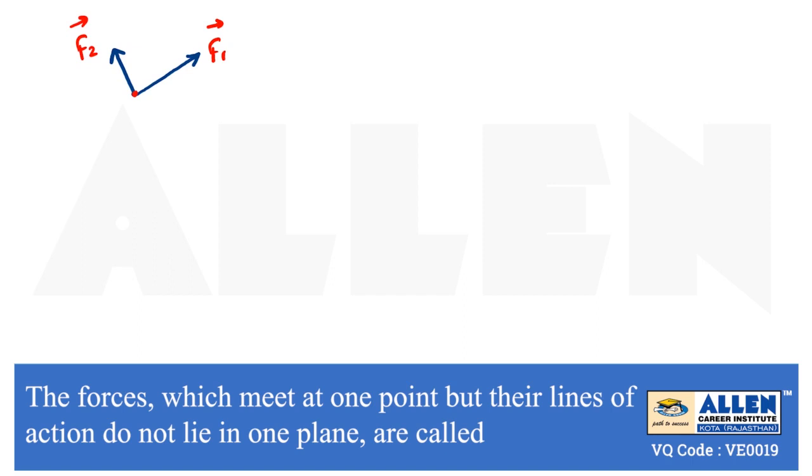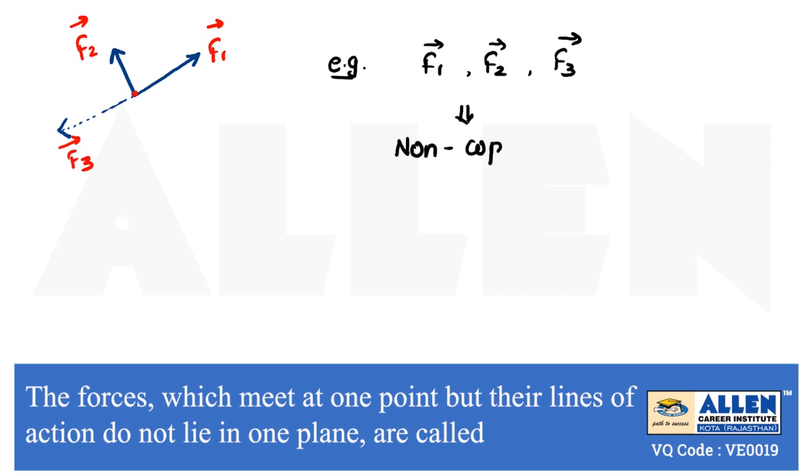So we can say these are lying in the same plane, because two vectors always lie on the same plane. Now we will consider a third vector which is not in this plane. Suppose we draw it like this. This F3 vector is not in the same plane in which F1 and F2 are lying. Hence we can say these three vectors, F1, F2 and F3, are not lying in the same plane, so we will say these are non-coplanar.